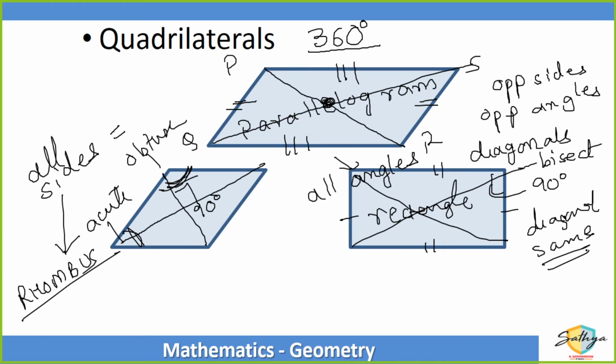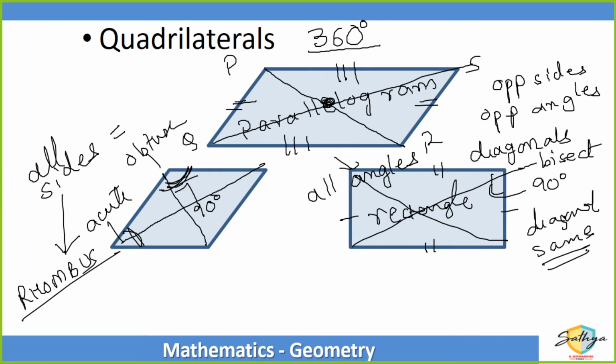Parallelogram के दो बच्चे हैं. Parallelogram में sides को same कर दो तो rhombus बन जाता है. Parallelogram में angles को same कर दो तो rectangle बन जाता है. Did you understand it so far?